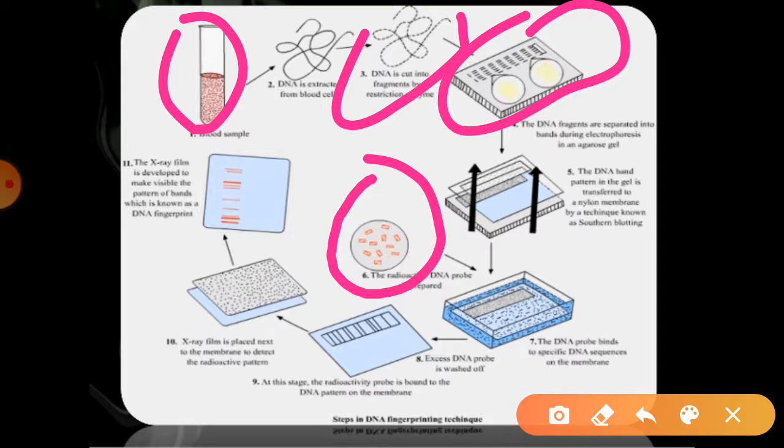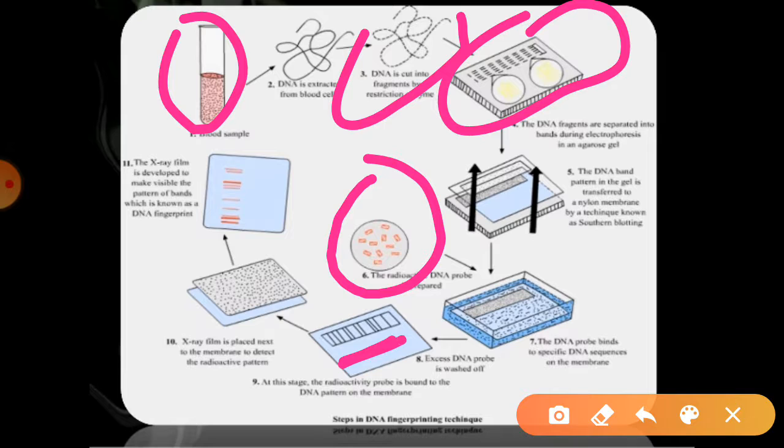Then they bind further with the help of probes, and we get such structures, such repeating sequences. Or we can use an X-ray film over them, so that we can easily see all these repeating tandems or VNTR with the help of autoradiography.